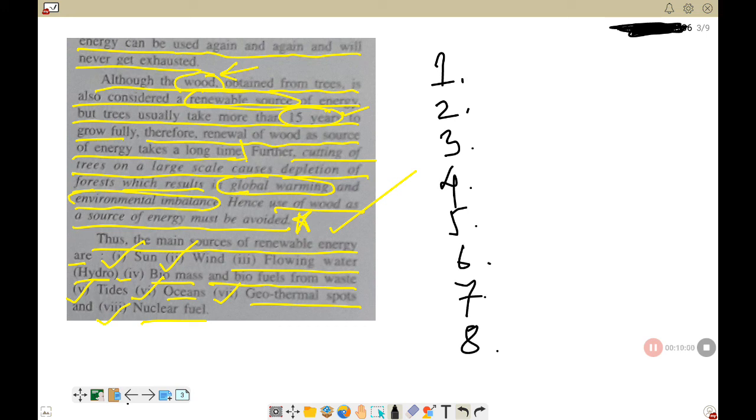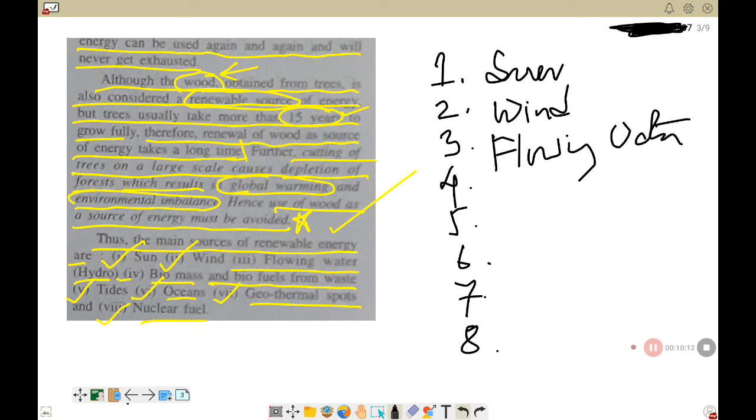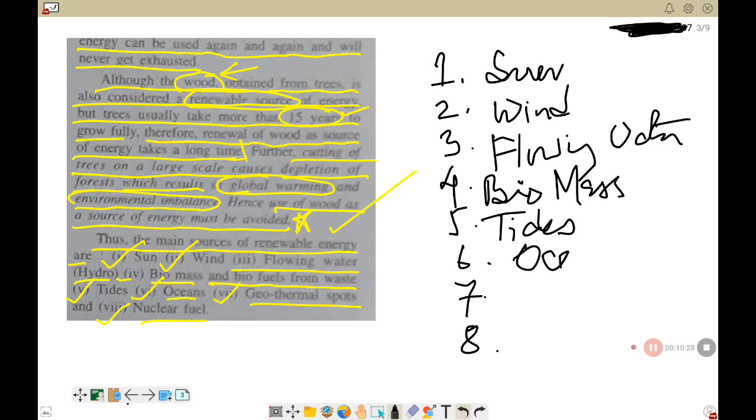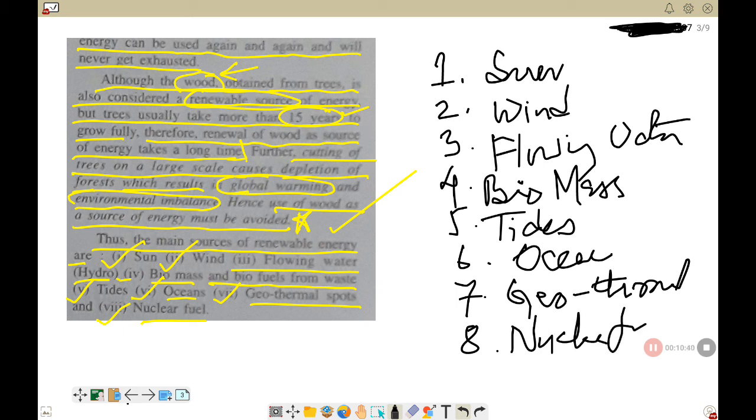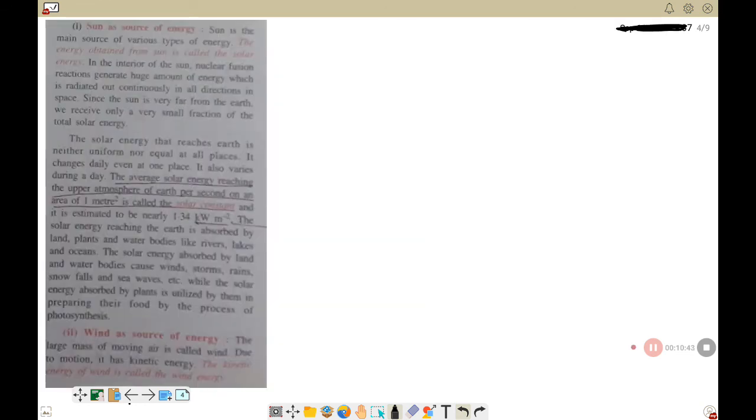Number 1 is your sun, number 2 is wind, number 3 is flowing water, number 4 is biomass, number 5 is tides, number 6 is ocean, number 7 is geothermal, and number 8 is nuclear fuels. All right, now let's go to the next topic.